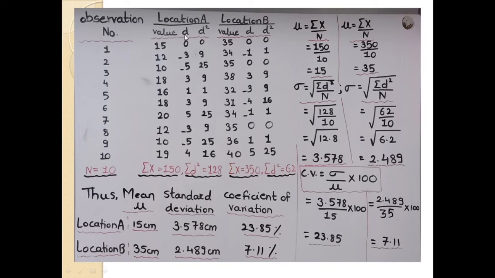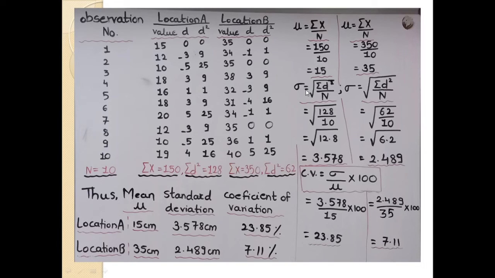The square of 0 is 0, 3 squared is 9, 5 squared is 25, 3 squared is 9, 1 squared is 1, 3 squared is 9, 5 squared is 25, 3 squared is 9, 5 squared is 25, 4 squared is 16. And the sum of all these squared deviations is 128. The summation of d square is equal to 128.